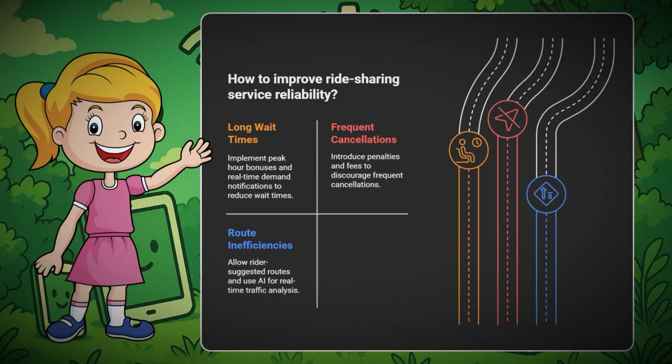The next visualization is how we can improve ride-sharing service reliability, like long wait times, frequent cancellations, or route inefficiencies. We can solve this with the following solutions.